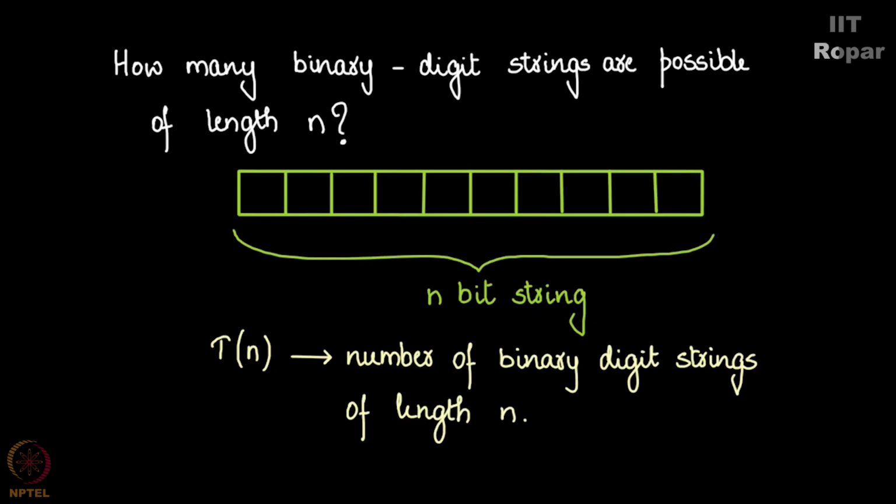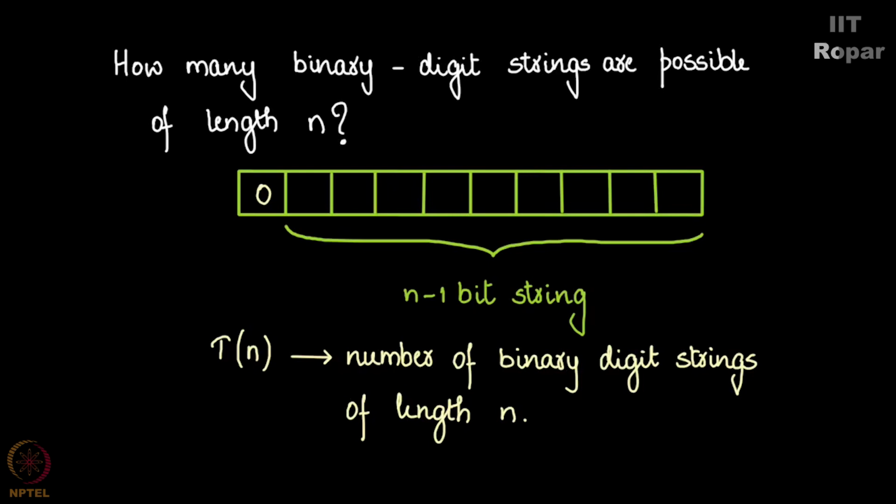So if t of n is the number of binary digit strings of length n, then in case I write a 0 here, this would become an n minus 1 bit string, right? So in case I write a 0, the rest of it is of length n minus 1. And then t of n minus 1 would represent the number of binary digit strings of length n minus 1.